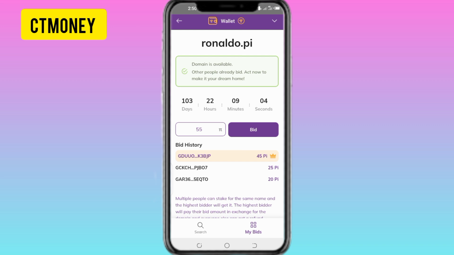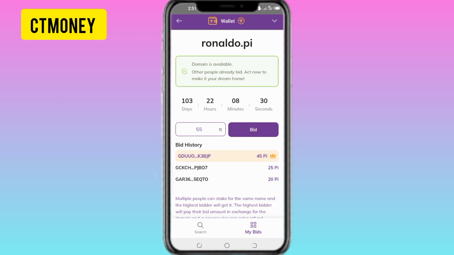Yesterday, when I made my first video regarding this, the people that were bidding were at 10 Pi, 20 Pi, and 25 Pi. Now you can see the highest now is 45, and that's how it's going to continue. Imagine you win this at maybe 100 Pi and later sell it for like 2,000 or 10,000 Pi, because maybe Ronaldo is interested in building in Pi or having an account in Pi Network. So these are the things you should look out for when you're bidding.